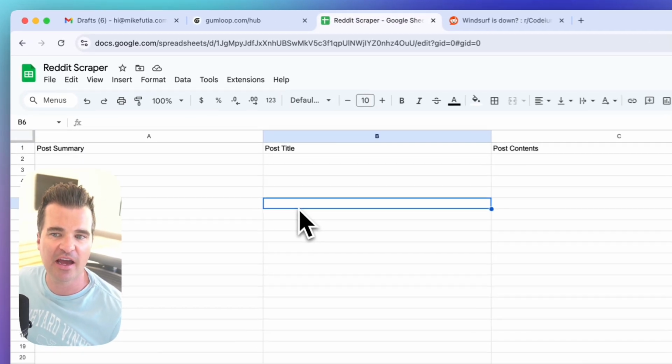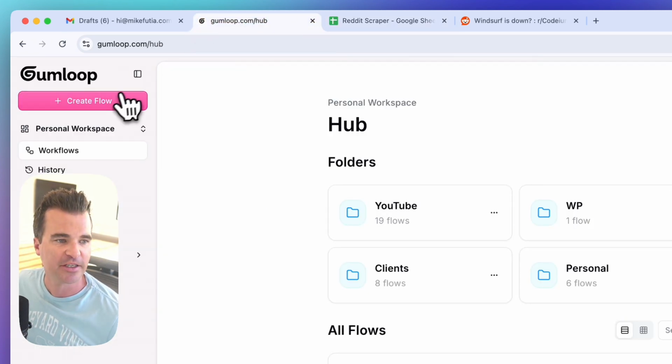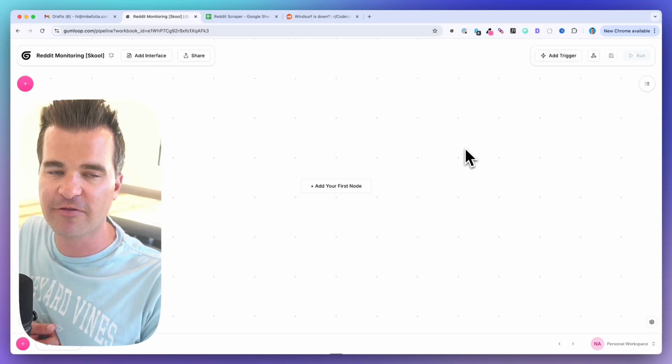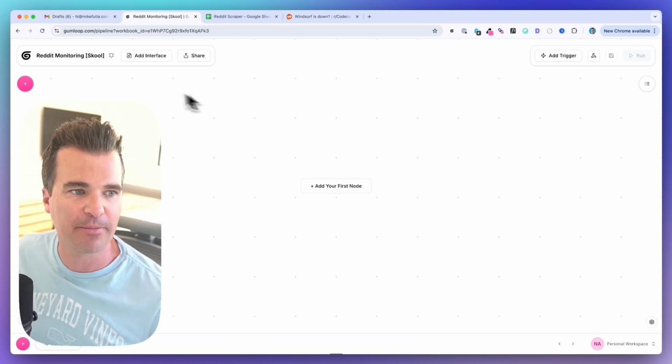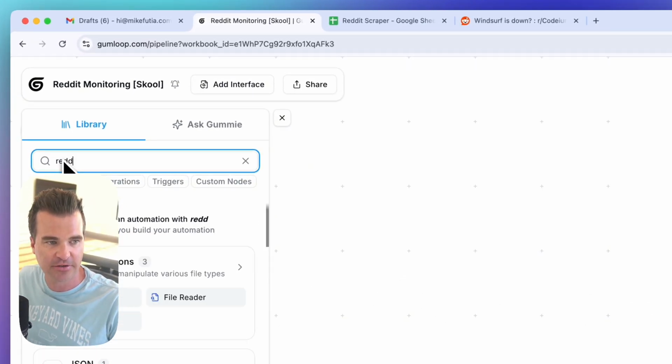All right, so once you have your spreadsheet set up, we are ready to start building. So I'm going to come into Gumloop and create a new flow from scratch. All right, so to start off, we need the Reddit scraper node. So I'm going to come into my library here and I'm going to search for Reddit.